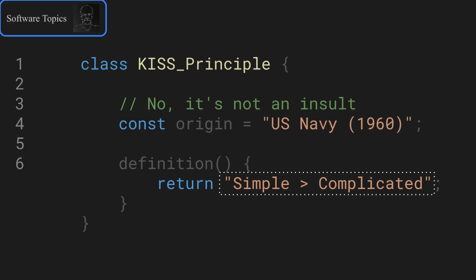KISS stands for Keep It Simple Stupid. And no, it's not an insult. It's a design philosophy that originated in the US Navy back in 1960. The principle states that most systems work best if they are kept simple rather than made complicated.